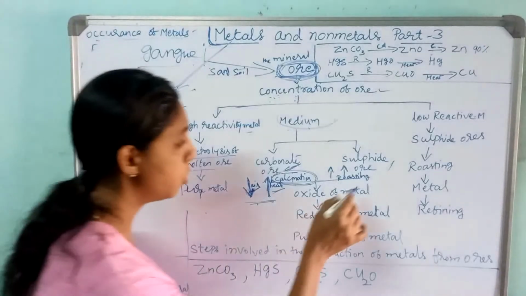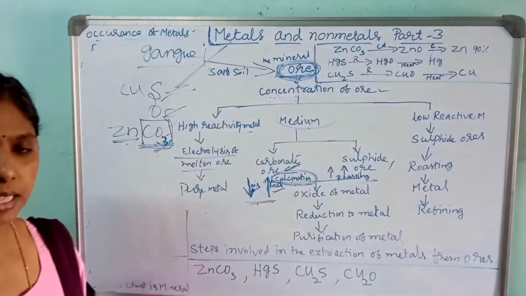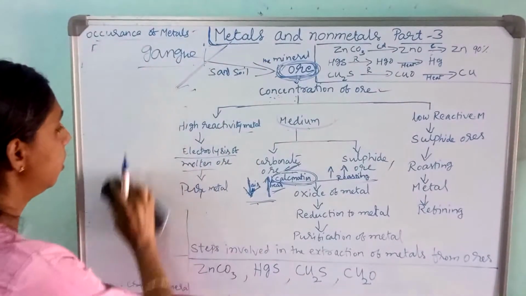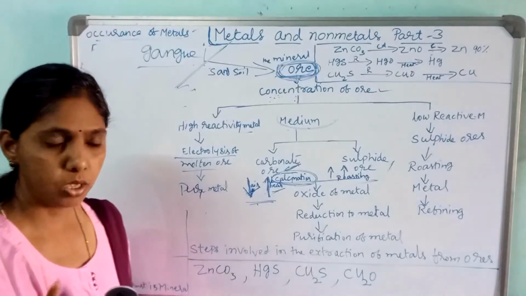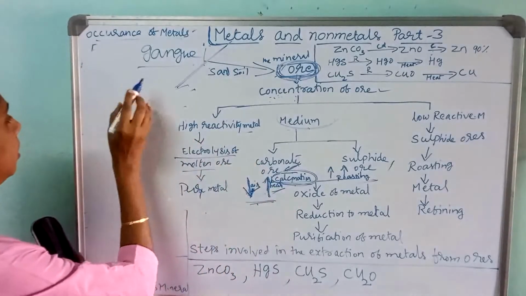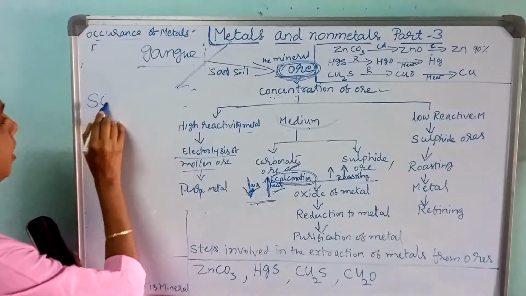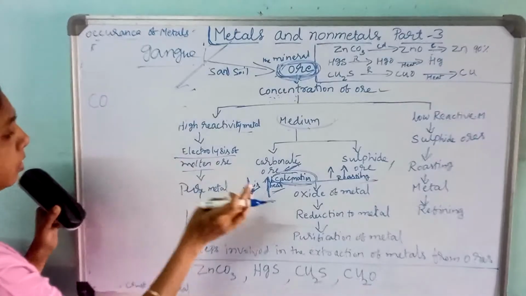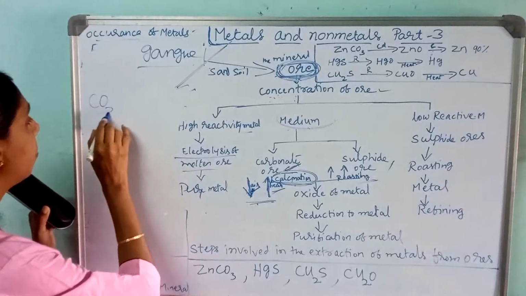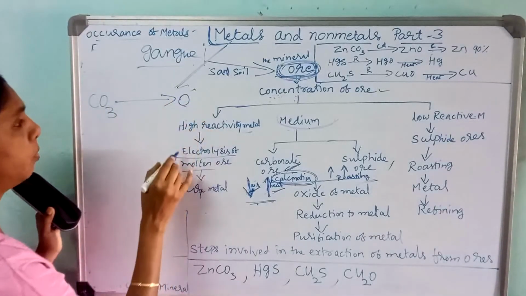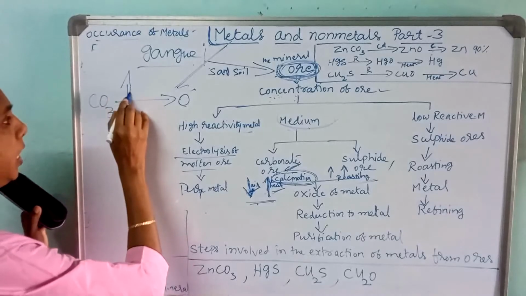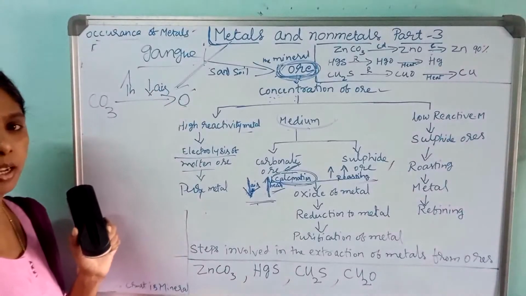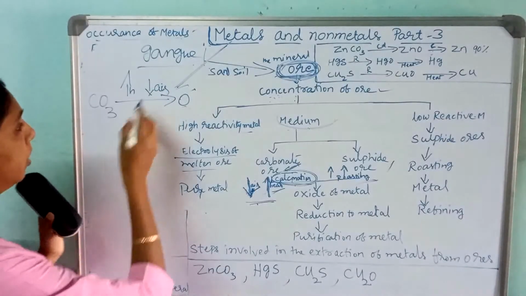Coming to the part of roasting, they will ask, very important. Calcination and roasting is very important. They may ask in the exam. So here, calcination means carbonate, C, you can remember. Carbonate ore is converted into oxide ore in the presence of heat with the less amount of air. So a high amount of heat is required with a less amount of oxygen or air.